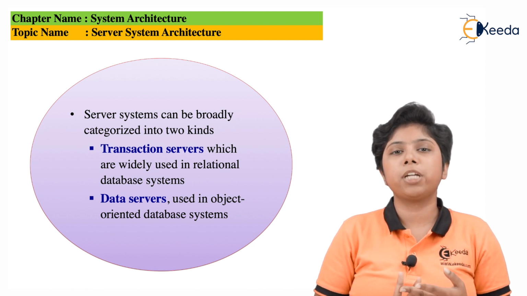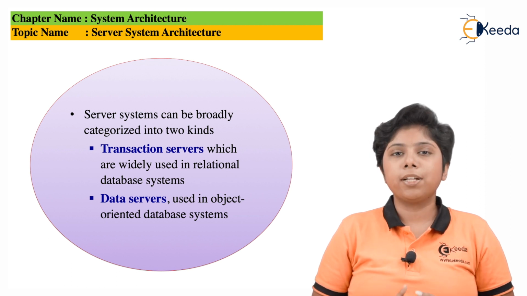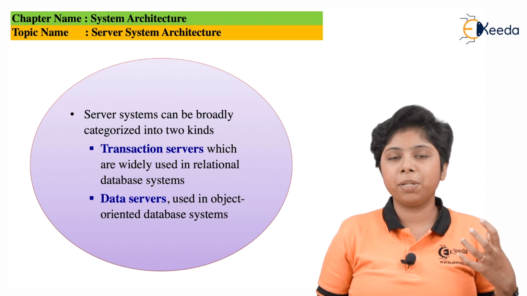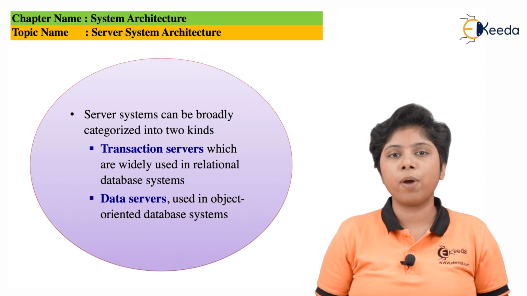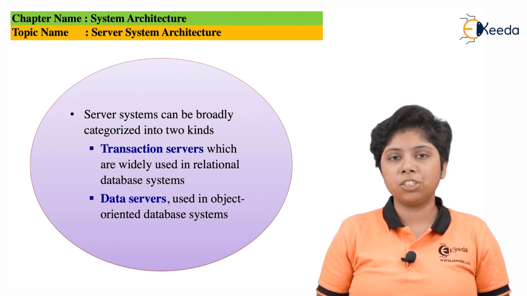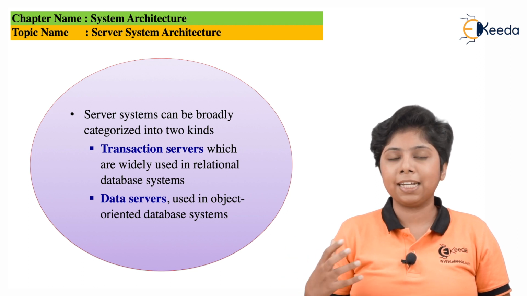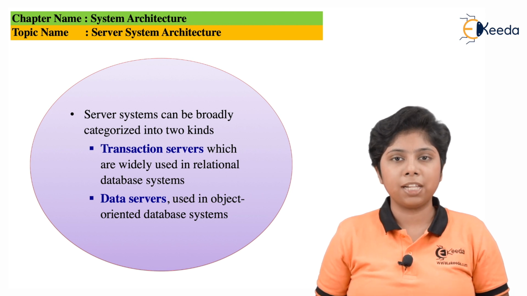So it can be of two types. One is a transaction server, another is a data server. The transaction servers are the servers over which we can provide transactions or queries from the client side. It is often known as a query server too. This query server or transaction server serves the query provided by the client and gives back the result of this transaction or query to the client.